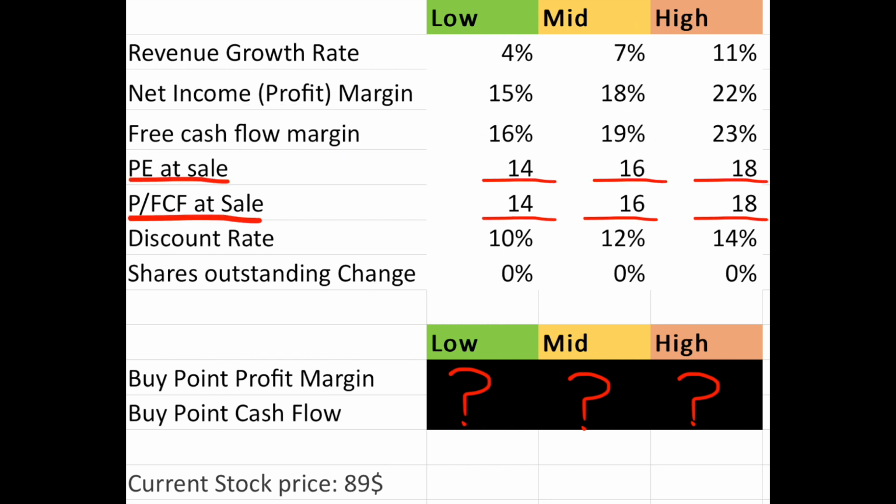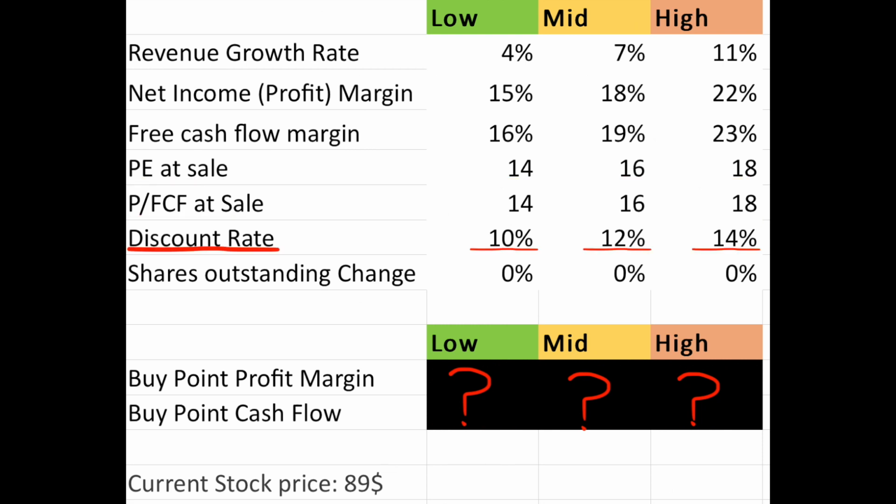Moving on to PE and price to free cash flow, the average of the stock market is around 15 to 16. So on my low assumptions, I went with 14, because it would be a company that only grows 4%. Then, if they manage to grow 11%, you should pay a premium, so I went with 18. And in the middle, I went with 16. And remember that you should not compare the PE with the company's average, but rather with the average of the stock market.